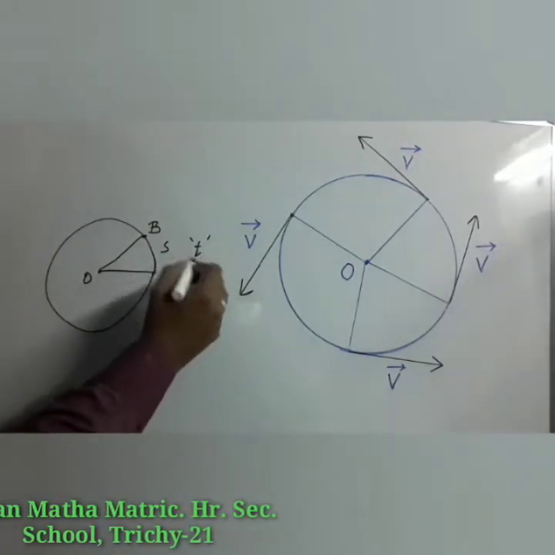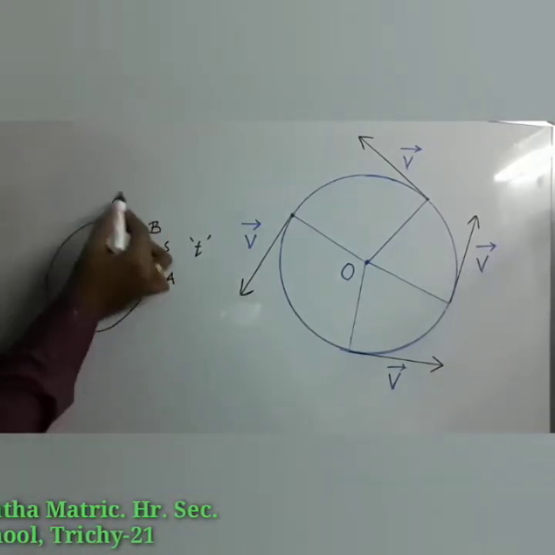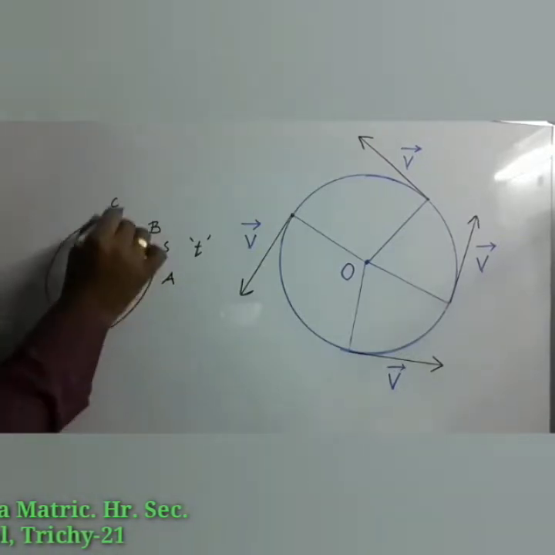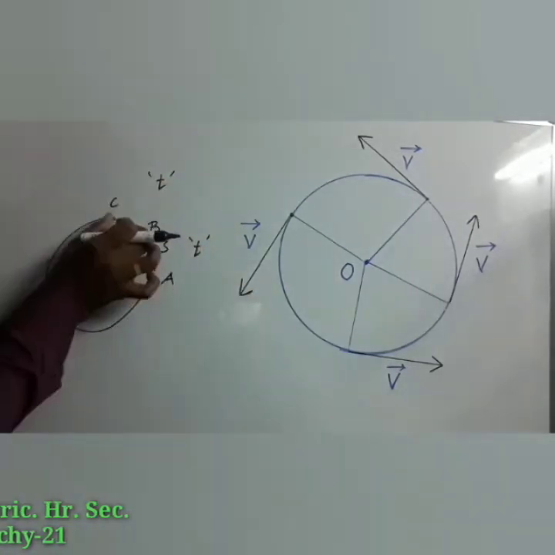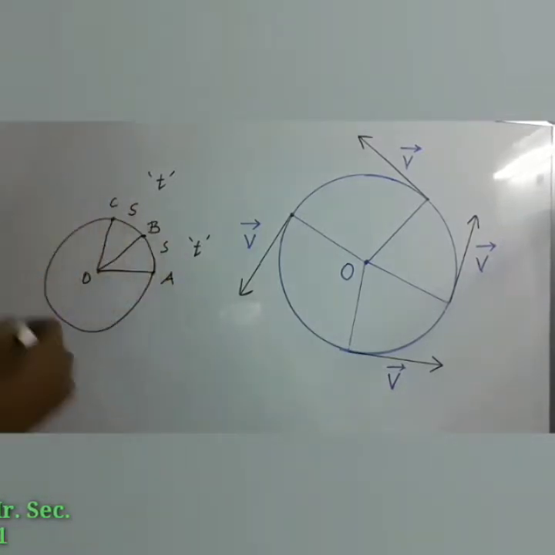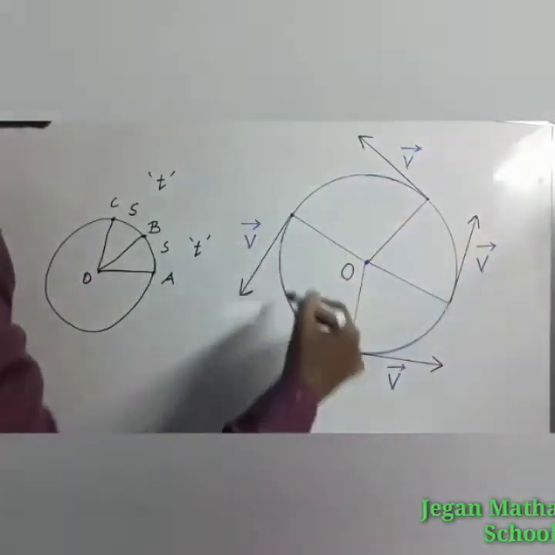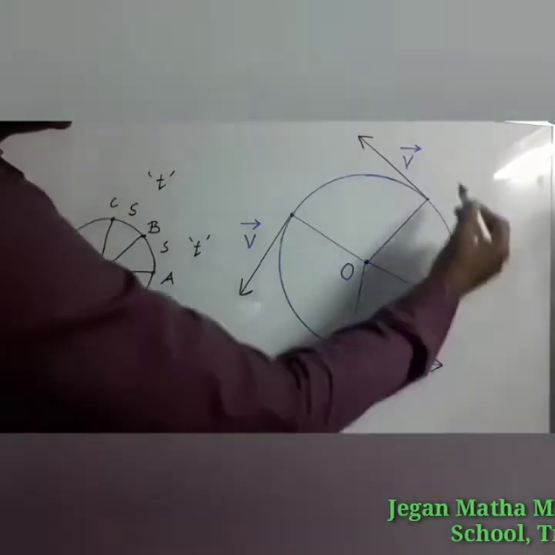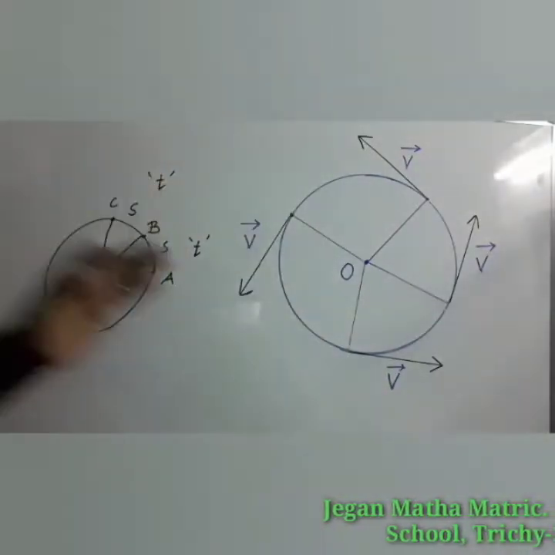In the same time t, the point object reaches another position C from the second point B. Here also it covers a certain distance in the same time t. In this case also the distance between B and C is S. The object moving in the circular path covers equal distance in an equal interval of time. That means the object is moving with constant speed. So at each point on the circumference of the circle, the velocity changes in its direction, but the length of the velocity is the same at all the points.